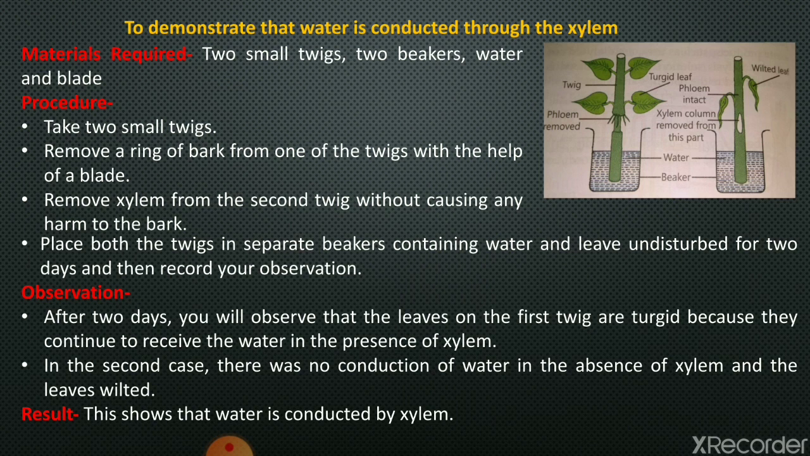What we have to do is take two small twigs, then remove a ring of bark from one of the twigs. Very carefully, we will remove the ring of bark with the help of a blade, and from the second twig we have to remove the xylem without causing any harm to the rest. As you can see in the diagram.